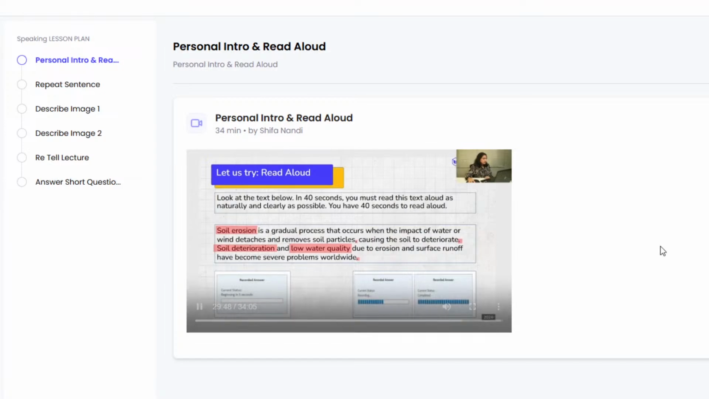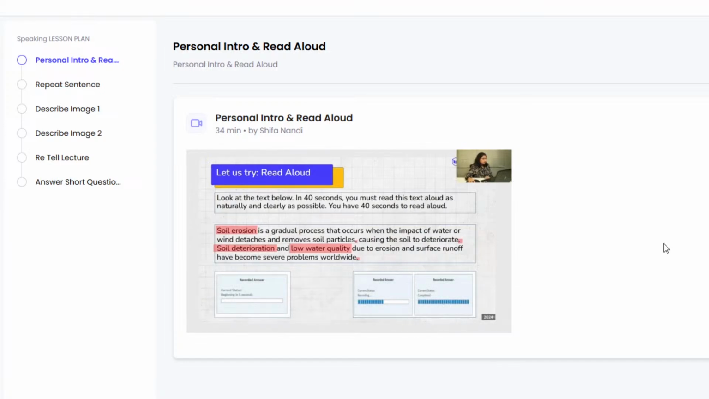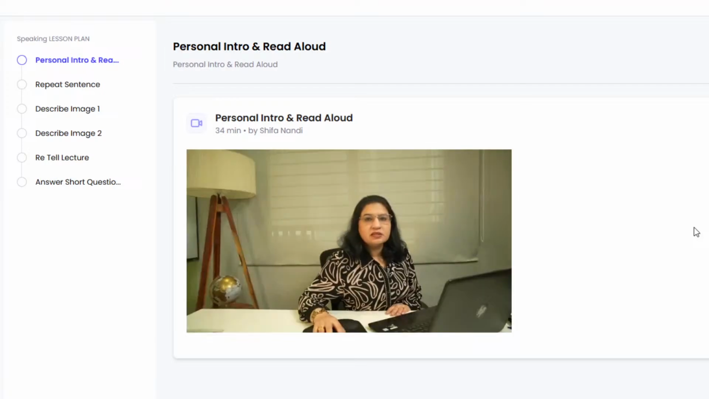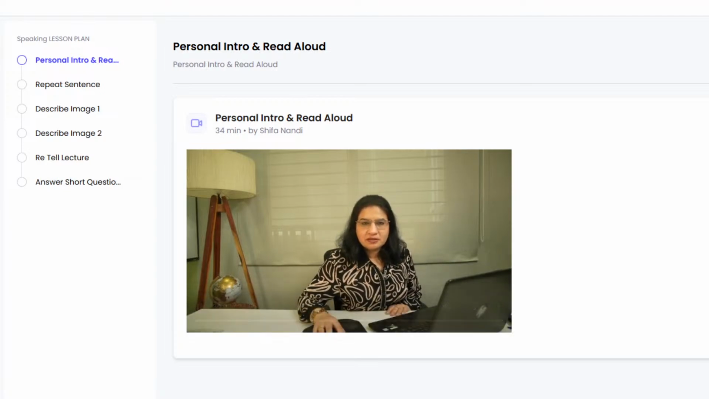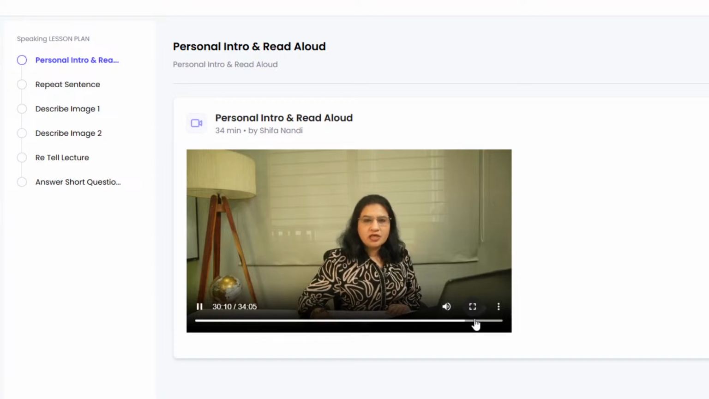However, if you read like this, soil erosion is a gradual process that occurs when the impact of water or wind detaches and removes the soil particles. Well, that is called a monotone. Do not speak in a monotone, because that will not fetch you high points. Remember, you have to speak clearly and loudly, use your stress patterns, and raise and lower down your pitch.